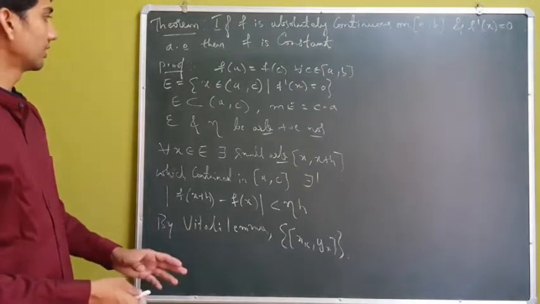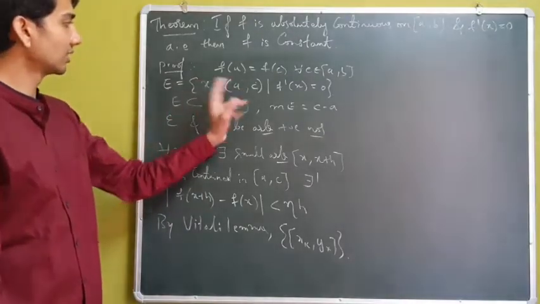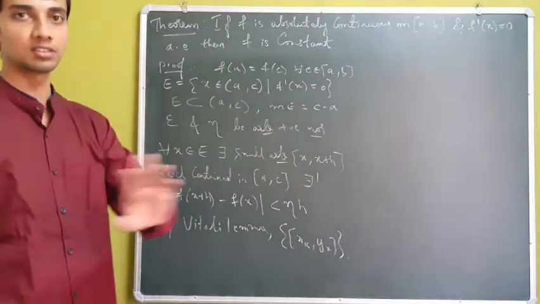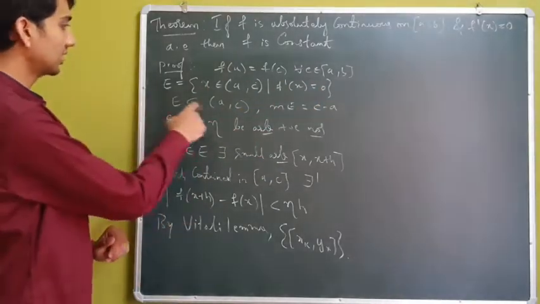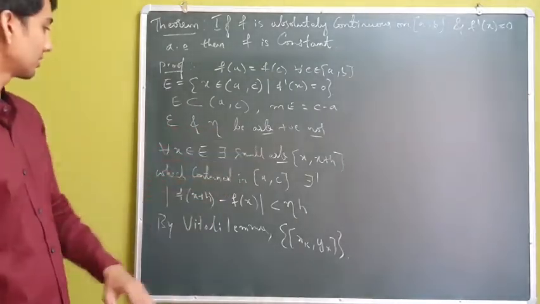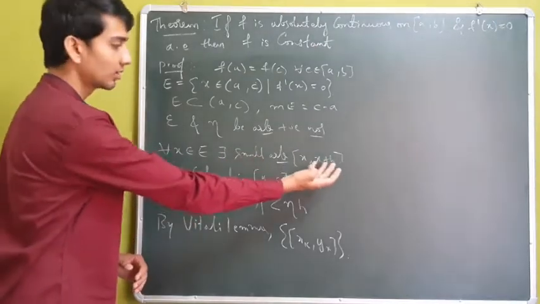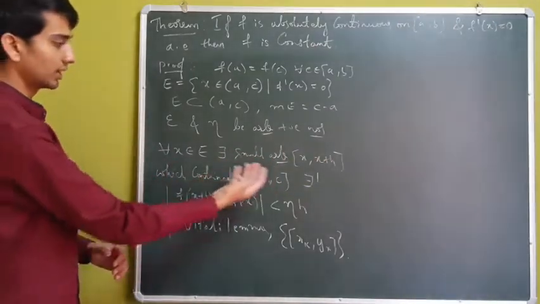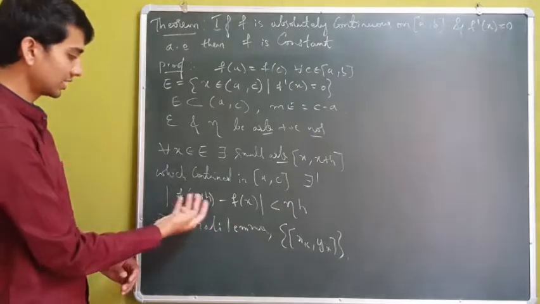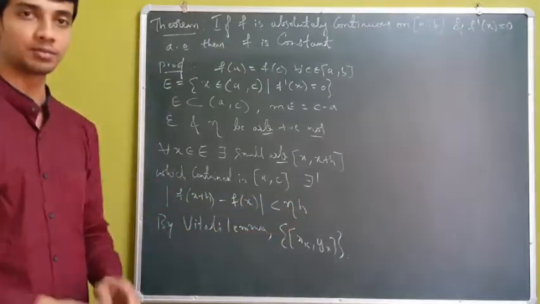So I now have a set E, which is the set of x in ac such that f dash of x is 0. Clearly E is contained in ac, and I am choosing two arbitrary positive numbers, and for each x in E I am able to find a small interval x plus h contained in ac with the property that mod of f of x plus h minus f of x is less than eta times h.